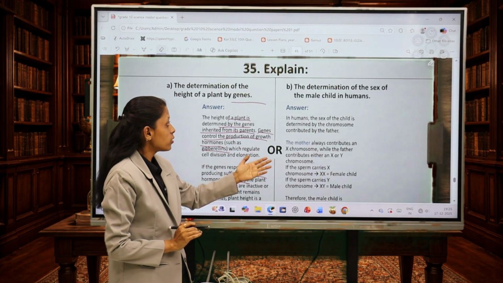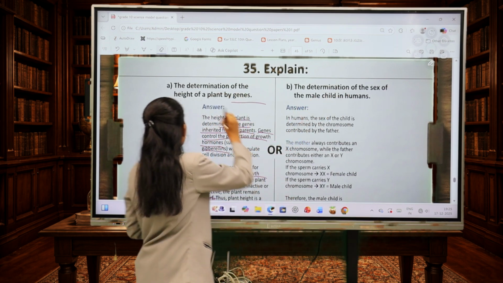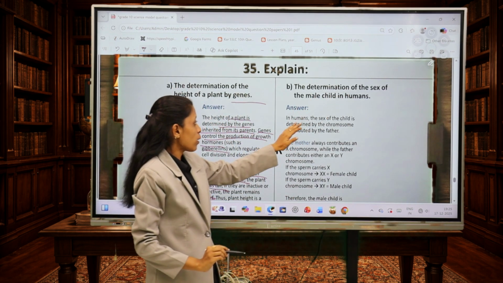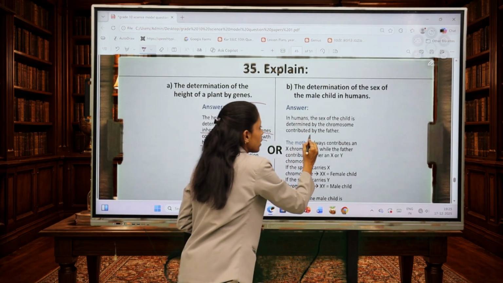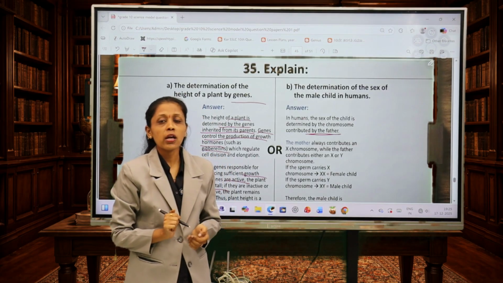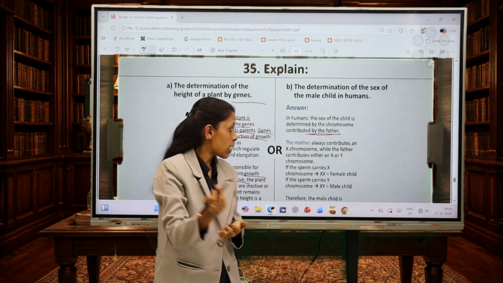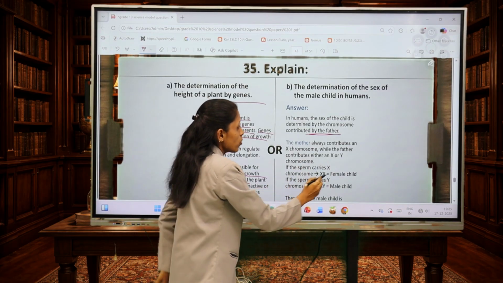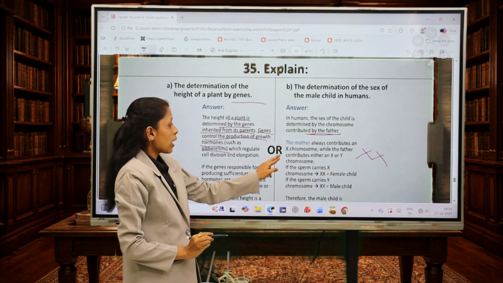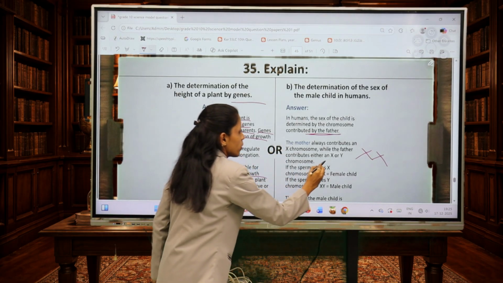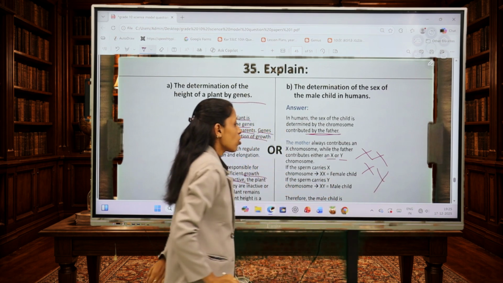Here is our B question. The determination of the sex of a male child in humans. As you all know, in humans the sex of the child is determined by the chromosome contributed by the father, not by the mother. Here the father is responsible for the sex of a newborn child. The mother always contributes an X chromosome as she contains both X chromosomes. And the father may contribute X or Y chromosome as the father contains both X and Y chromosomes.